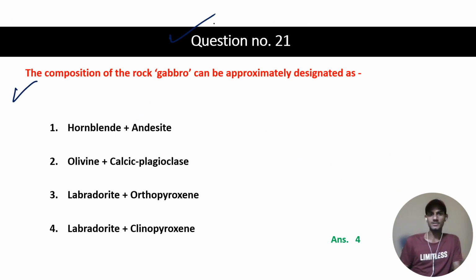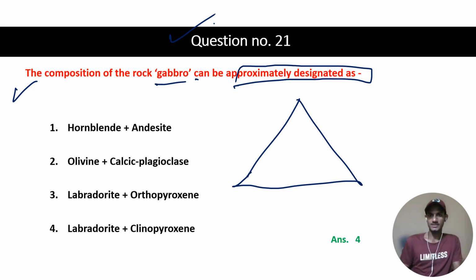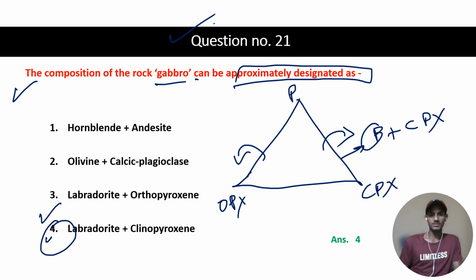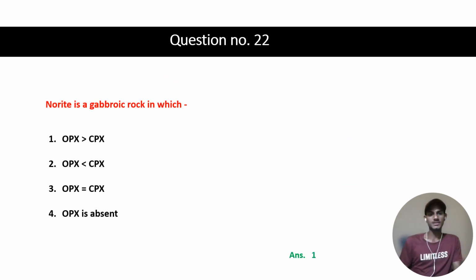It is asking about the composition of the rock gabbro that can be approximately designated as. From the IUGS classification, there is a triangle which has plagioclase, OPX and CPX. Here, between OPX and CPX, you have norite and gabbro. Gabbro belongs to plagioclase plus CPX, and the plagioclase is labradorite, so the fourth option will be the right answer: labradorite plus clinopyroxene.